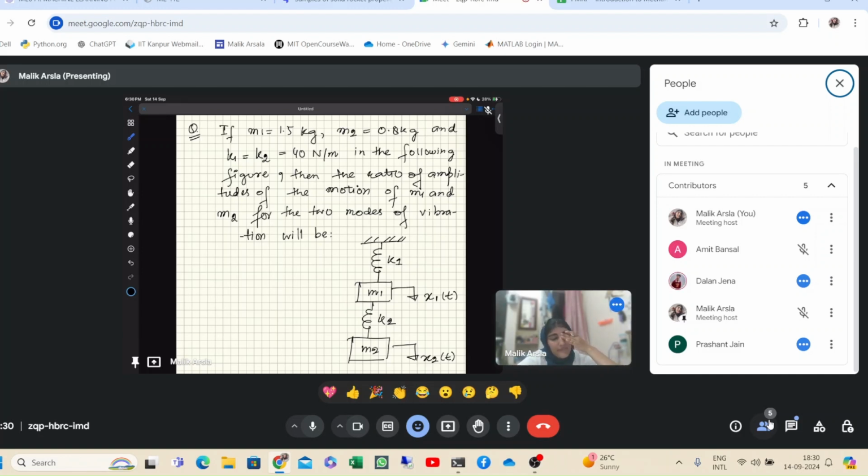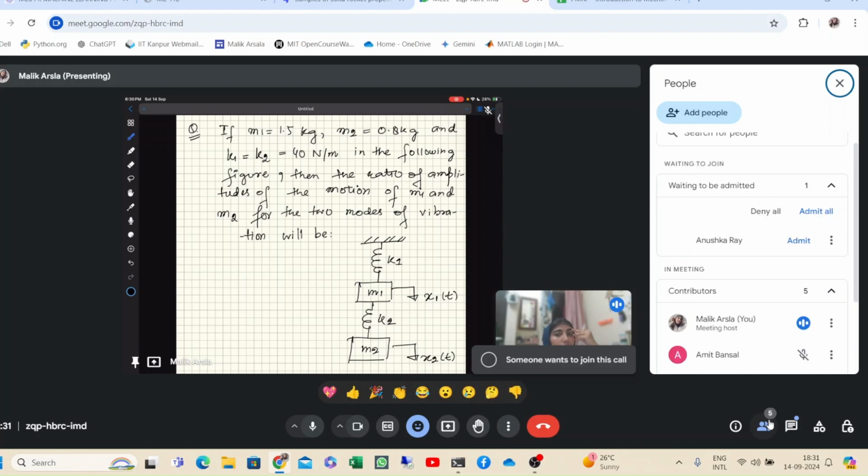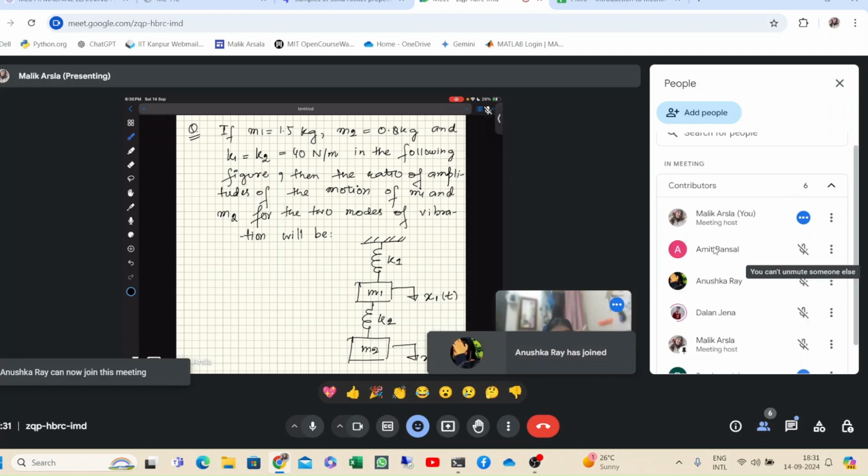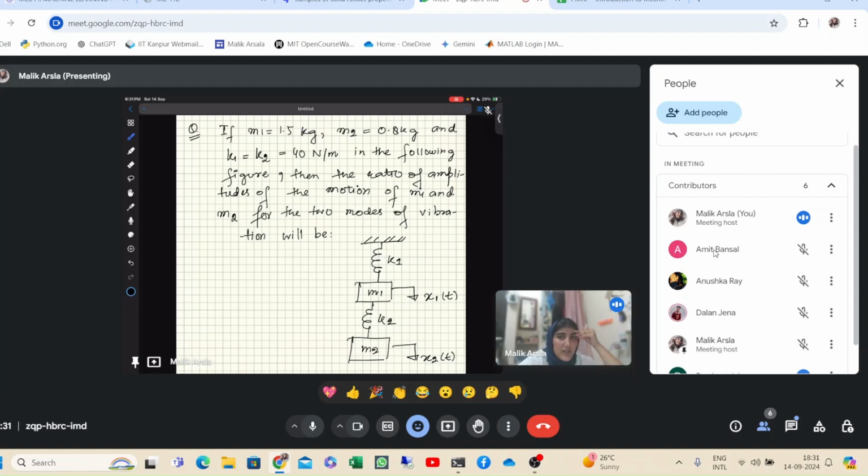Okay. I would not suggest just using the formula, because sometimes they will give you a system in which the same formula won't work. In that case, you should always do it from scratch by drawing the FBD. After that, calculate omega 1, omega 2, and the corresponding amplitudes, and then put in the values.